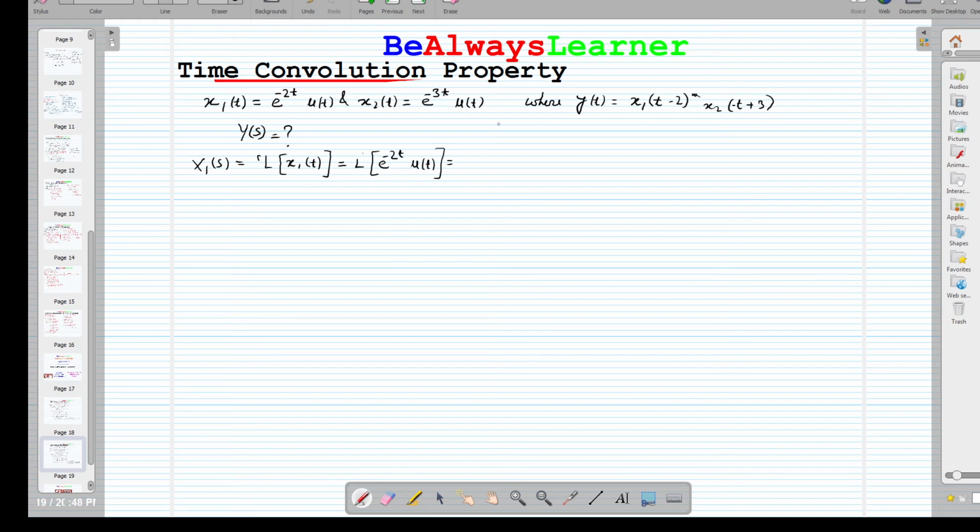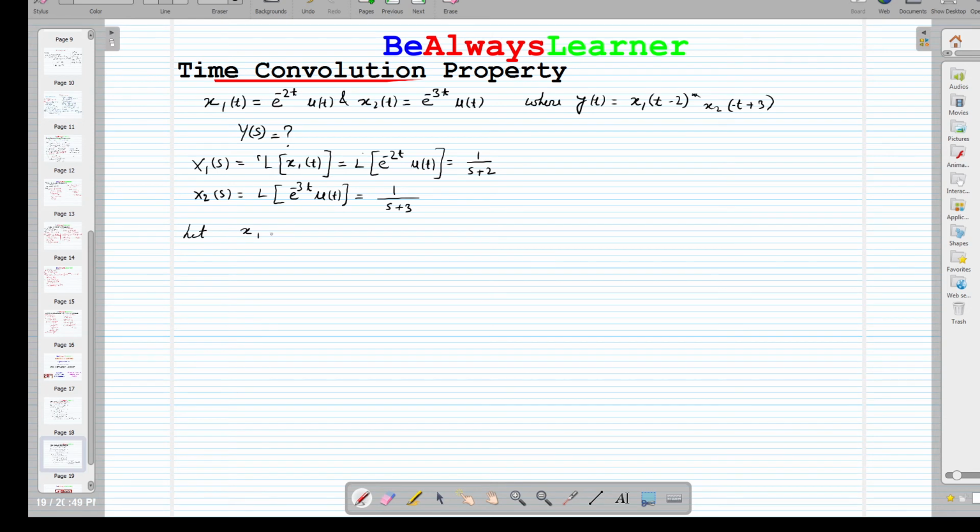Now the Laplace of this will be 1 over s plus 2. Now we have to find out X2(s). Again, this is nothing but the Laplace of e raised to the power minus 3t u(t), which is x2(t). So it is given by 1 over s plus 3. So that we know.